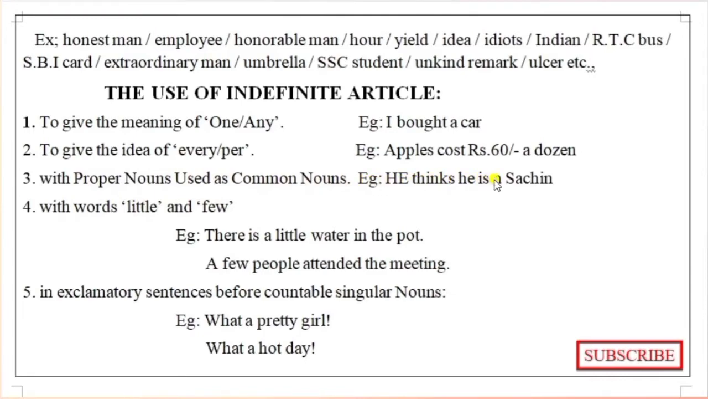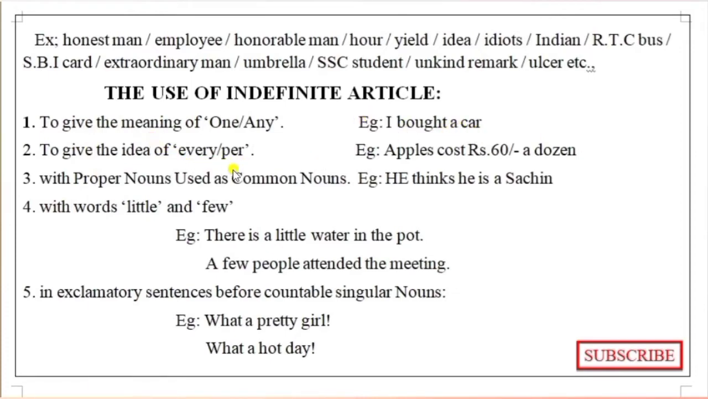See, with proper nouns used as common nouns: "He thinks he is a Shakespeare." Here, the proper noun is used in this sentence as a common noun, so we are using "a" before that. And to give the meaning of one or any: "I bought a car." Here only one car, so we are using "a".